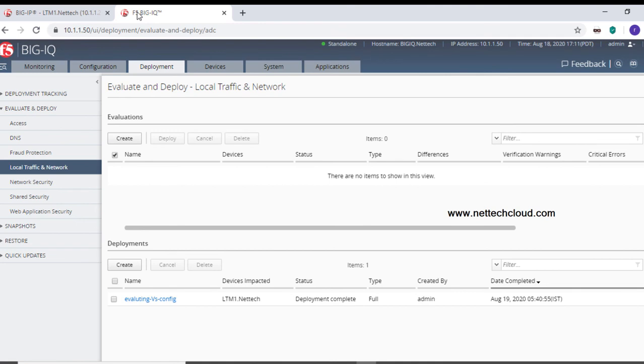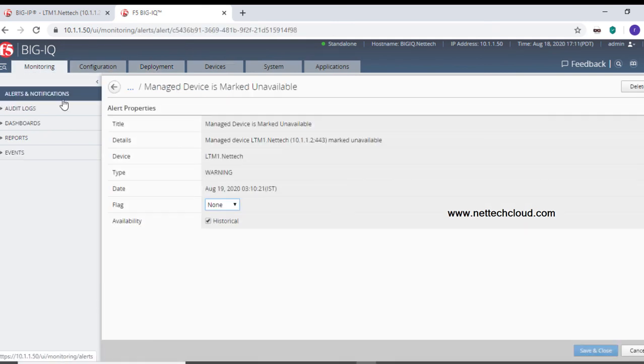Of course, in a single session all options cannot be explained, because the same BIG-IQ is used for software upgrades like centralized software upgrades, license management, configuration backup and restore, which is another good feature here, certificate management, and of course device discovery, monitoring, and some other purposes. You can just look at different tabs here like monitoring, configuration, logs, even reports, events. So there are too many options in BIG-IQ also.